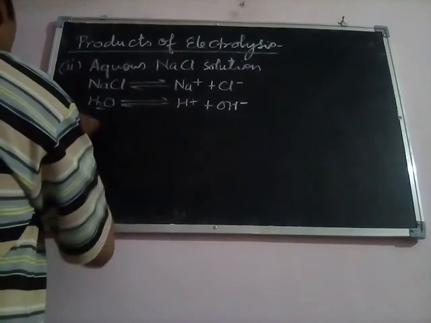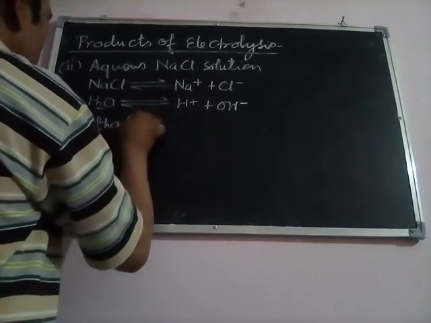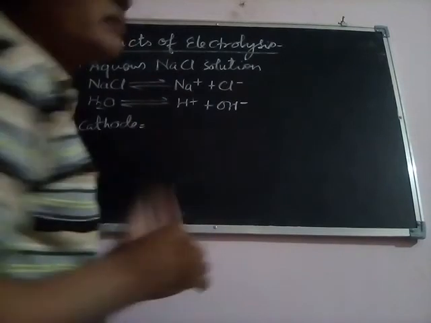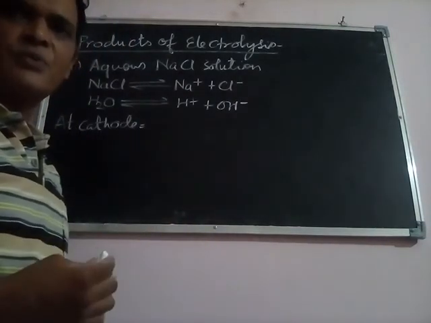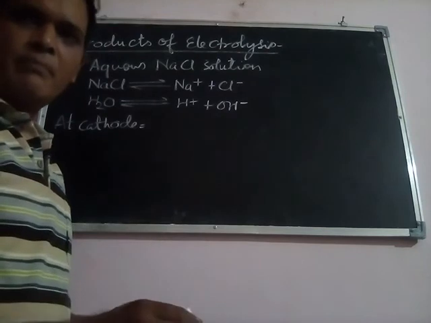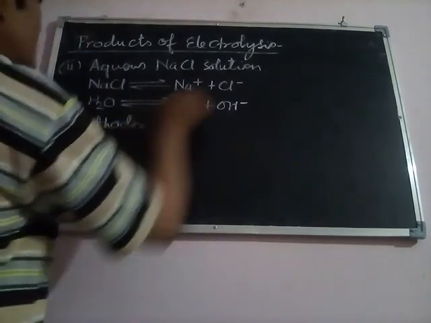At cathode, as you know very well, the reduction reaction will take place, meaning the positively charged ion will reduce into a metal atom or a gas.